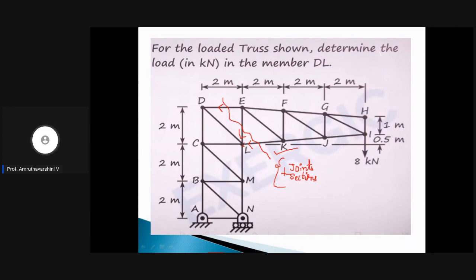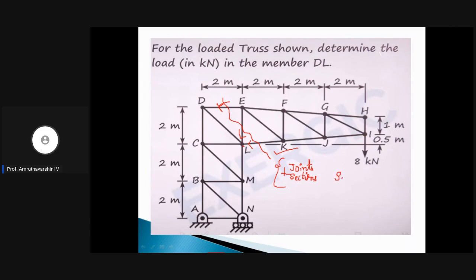So the moment due to these two unknowns will be 0 if we take moment at L, right? But this force has some perpendicular distance, and hence we can easily find out the member force in DE if we take moment at L.